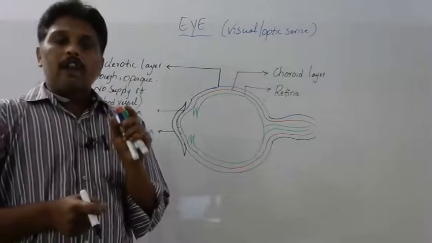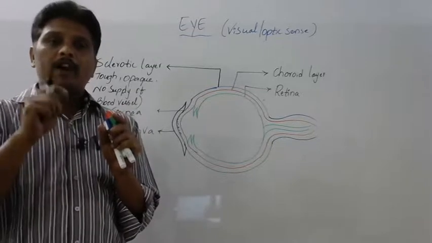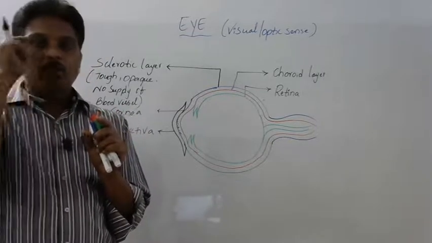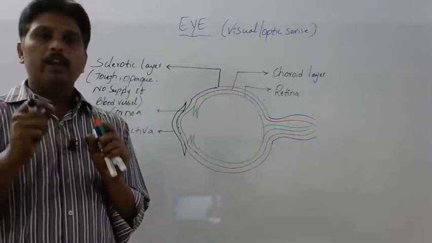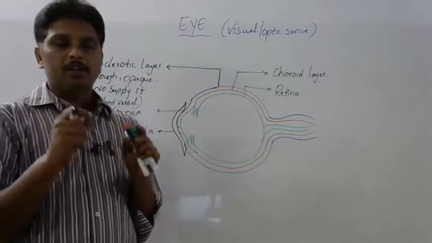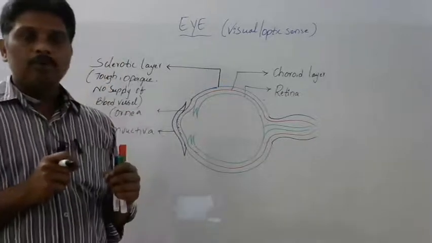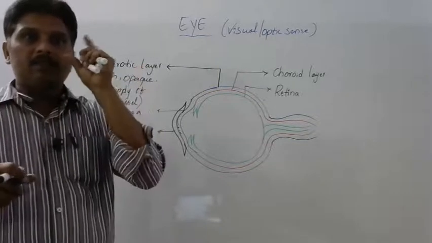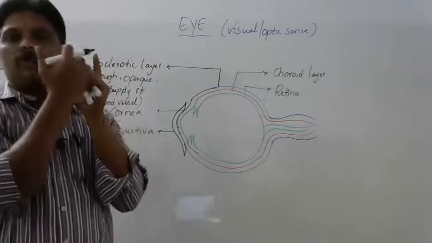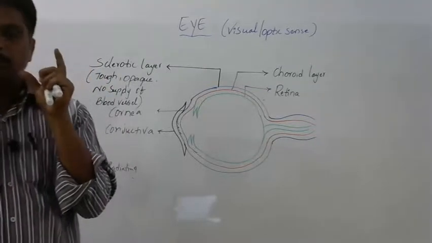Okay, with the help of that mechanism, only the required amount of light can enter into our eye. If you go into a dark room, automatically the radiating muscles contract, thereby the size of the pupil increases, and more light enters the eye. Then we are able to see things up to some extent.